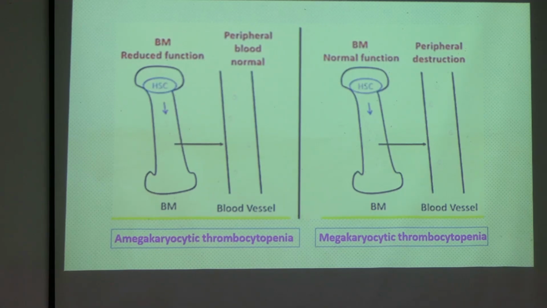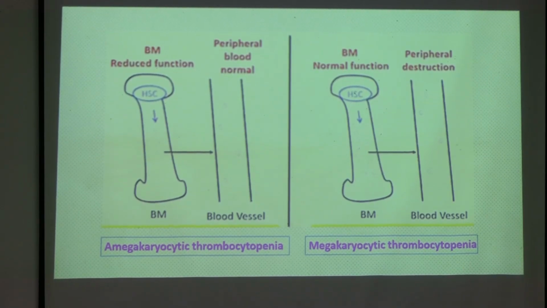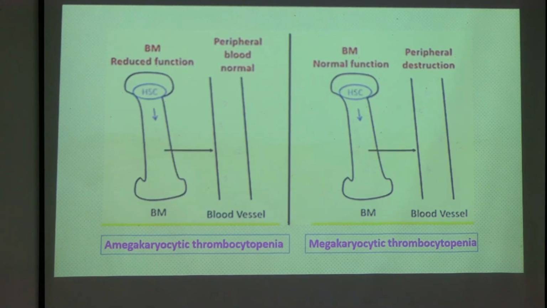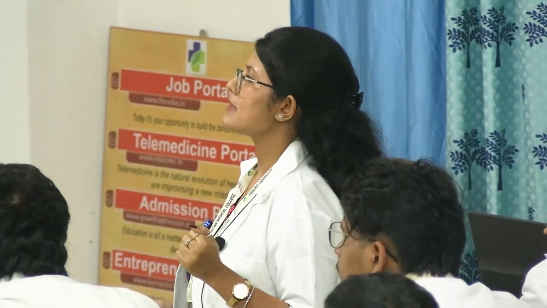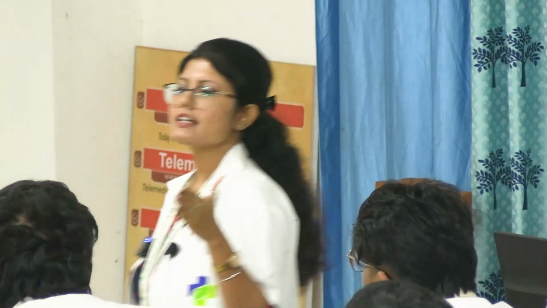Here the main things are two. One will be a problem in the bone marrow, or it will be a problem in the peripheral blood vessels. If it is not visible, please tell me, I'll draw it on the board. So what is amegakaryocytic? It is absent megakaryocyte. In hematopoietic stem cells, what are the cells? RBC, WBC and platelets. We are reading about platelets. So there will be megakaryocyte in the bone marrow. From megakaryocyte, what is the next cell we will get?